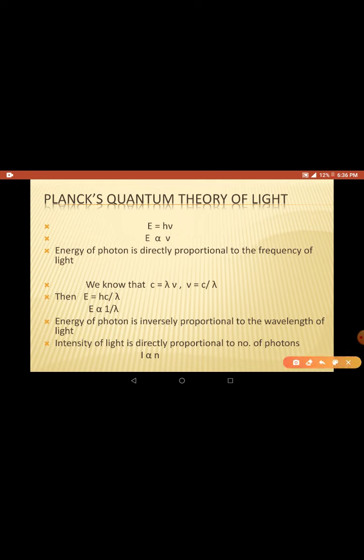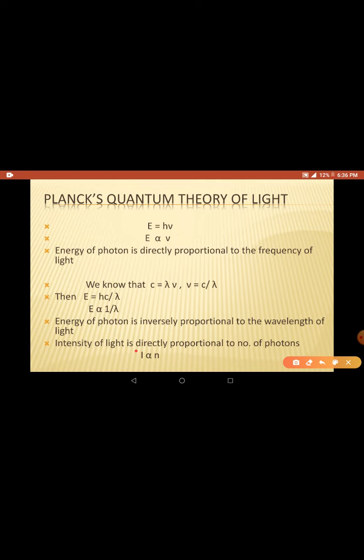Now, intensity, in terms of Planck's quantum theory, when someone says intensity, it is directly proportional to the number of photons. If you consider a light which is more intense, you mean to say that it is having more number of photons, more number of light particles.